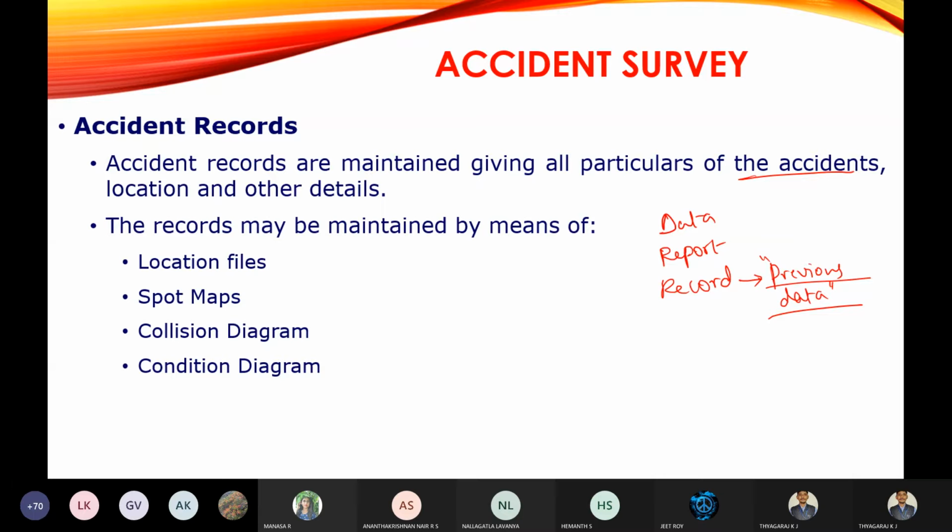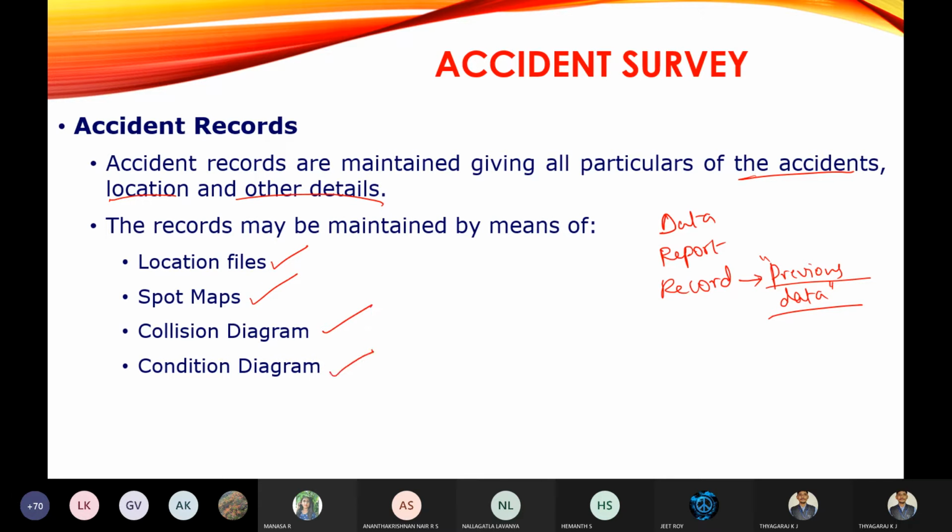What this accident record involves is that you should know the location and other details, that is, how many accidents have occurred, the location, and other details you are going to note down. The accident records may involve location files, spot maps, collision diagram and condition diagram.